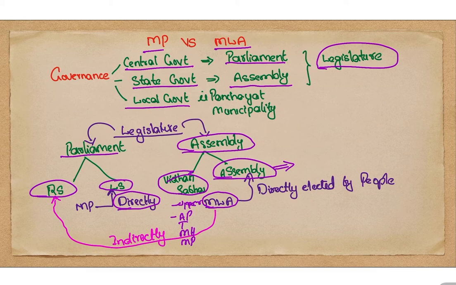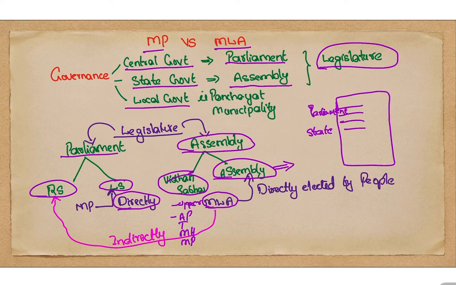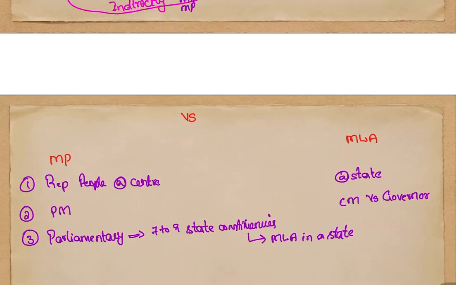So, in the EVM, if there are lists of people, one standing for parliamentary elections, and another standing for state elections, that is MLA. If you choose a person and press a button there, this person will be elected. If you choose another person, that person will be elected. Let me explain this in a very clear way.